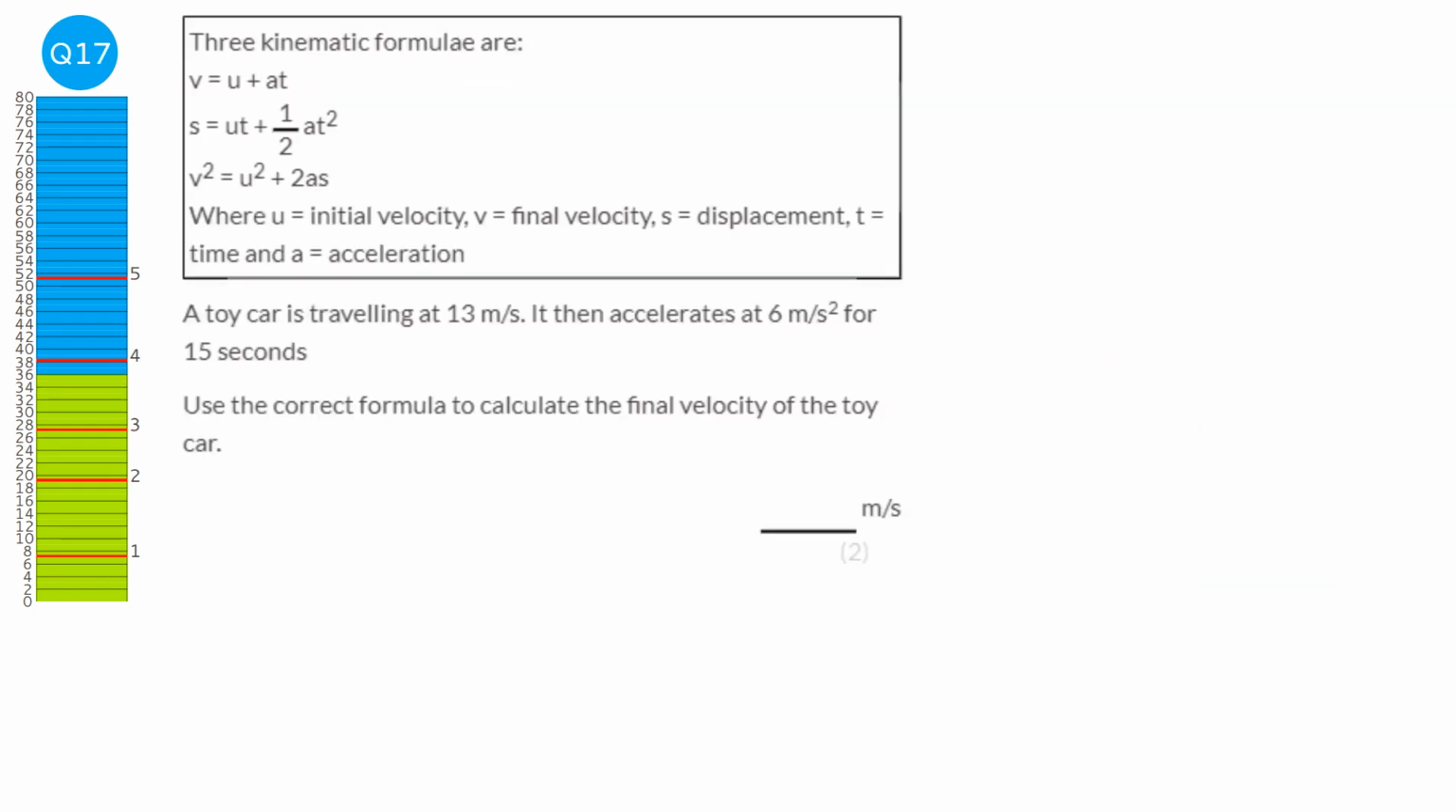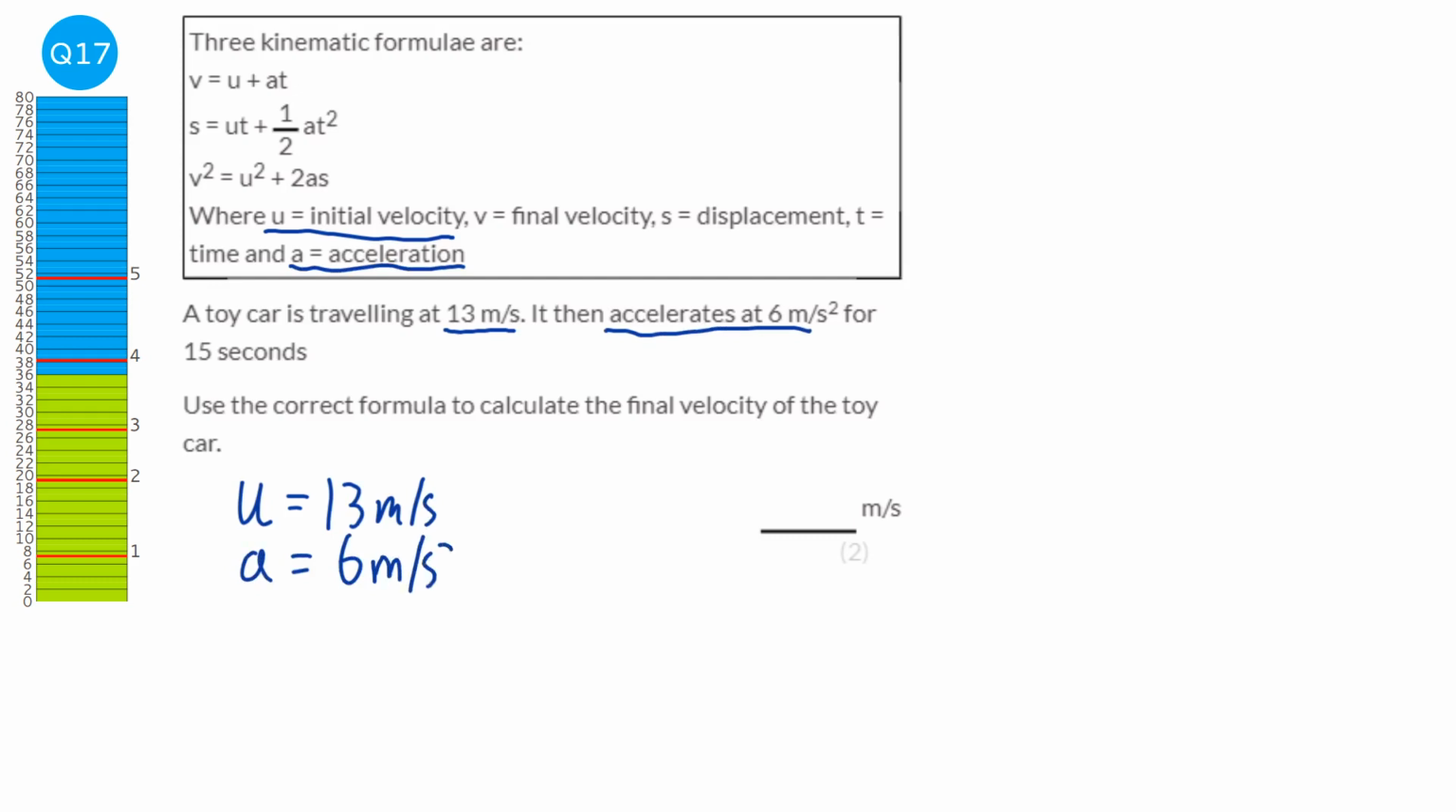For this question, we need to first of all identify what information we have. It says the toy car is travelling at 13 meters per second at the start, so its initial velocity is 13 meters per second. It then accelerates, so we've got the acceleration, which is a, 6 meters per second squared, for 15 seconds. So we've got the time: t is 15 seconds. And we're asked to find the final velocity, which is v.